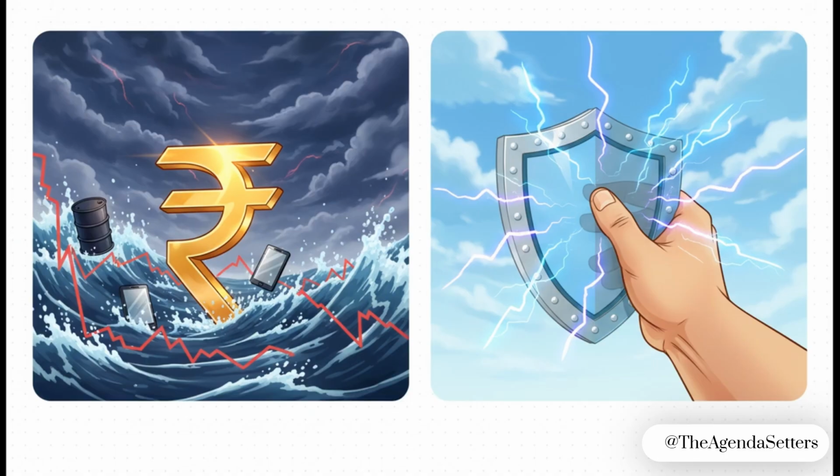The goal isn't to defend a specific number, like 90 rupees. No, the policy is to use our forex reserves for what they call calibrated intervention, to prevent crazy swings and excessive volatility. That distinction is so important for any mains answer on monetary policy.